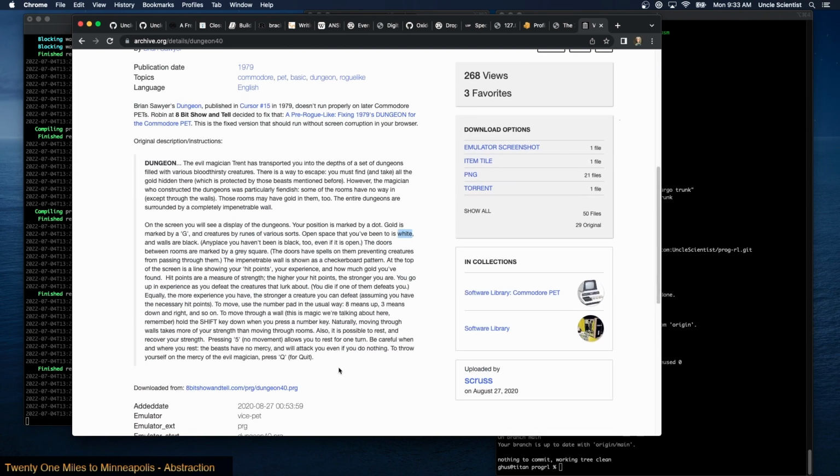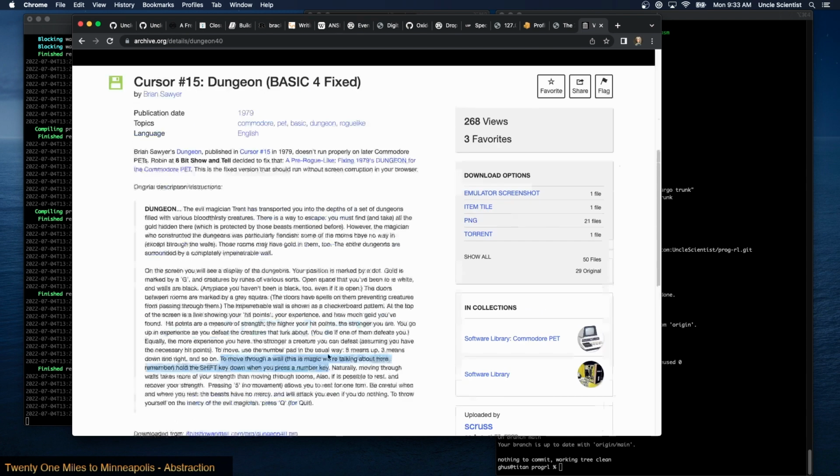Almost there. All right. To move, use the number pad in the usual way. Hold the shift key down when you press a number key to move through a wall. Moving through a wall takes more of your strength than moving through rooms. It's also possible to rest and recover your strength. Pressing 5 allows you to rest for 1 turn. But be careful when and where you rest. The beasts have no mercy and will attack you even if you do nothing. To throw yourself on the mercy of the evil magician, press Q for quit.